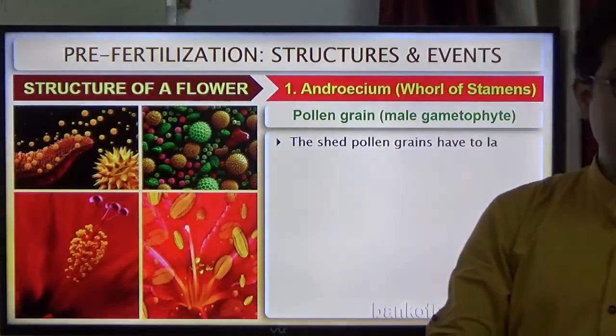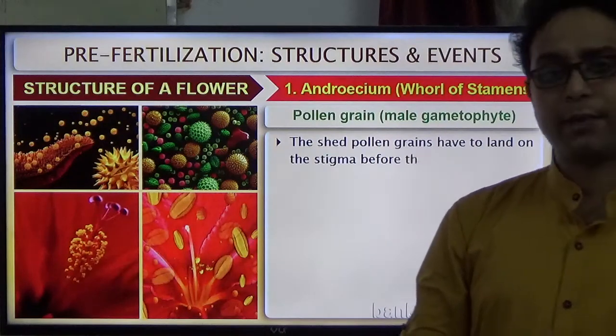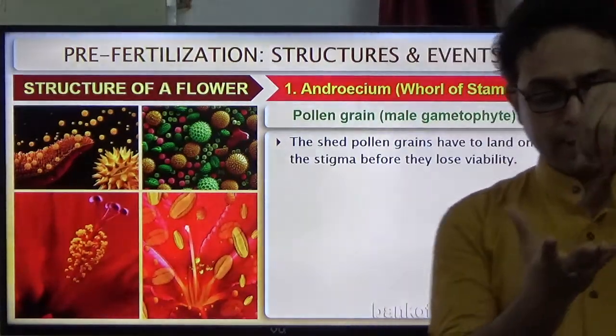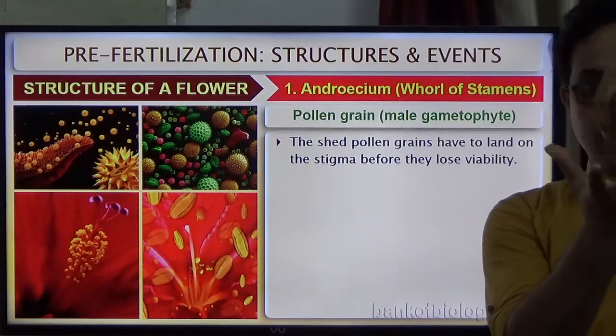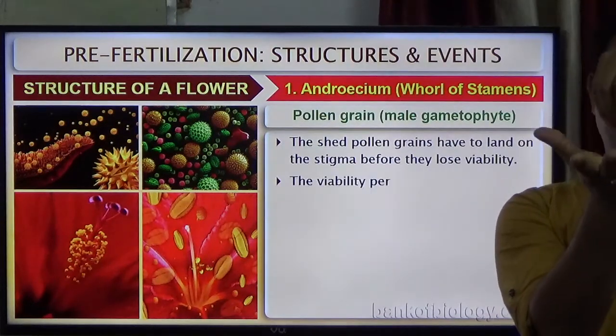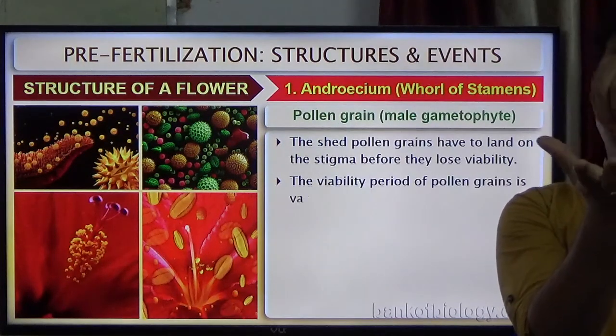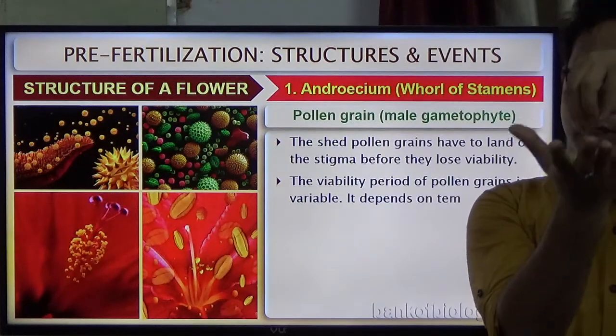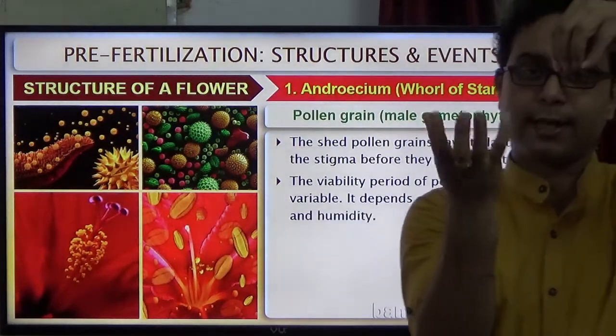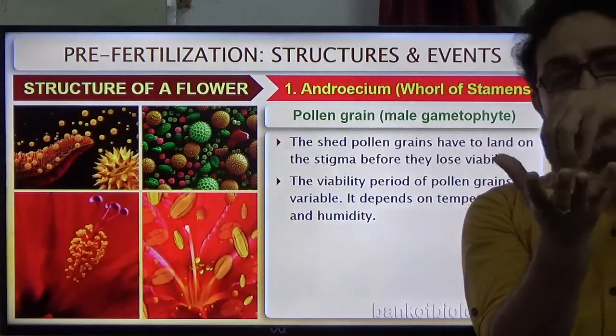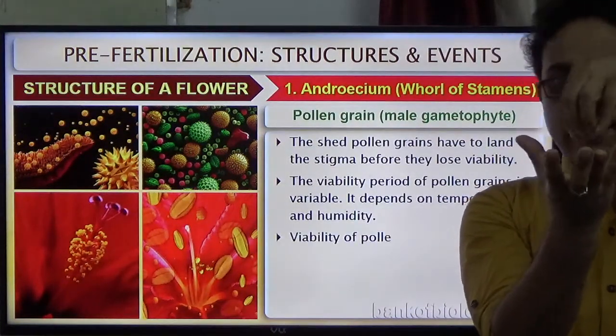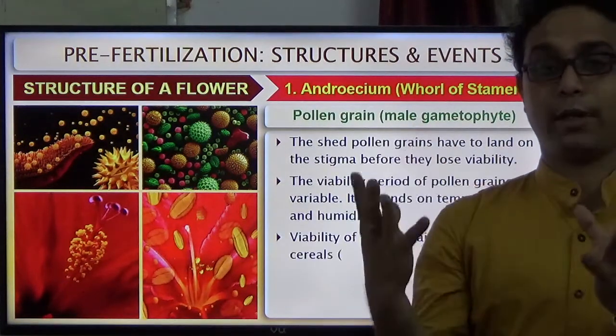Now we discuss the importance of pollen grains. When pollen grains land on the stigma, it must be before they lose their viability. It is most important, otherwise the pollen grains have no importance. But the viability period differs in different pollen grains.